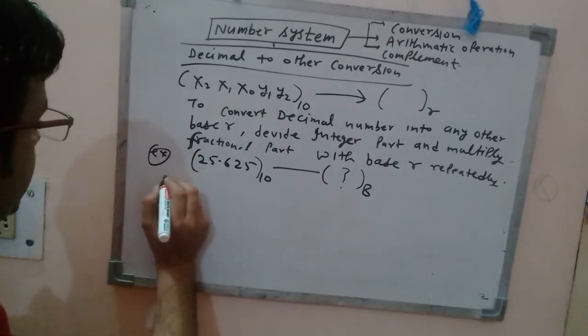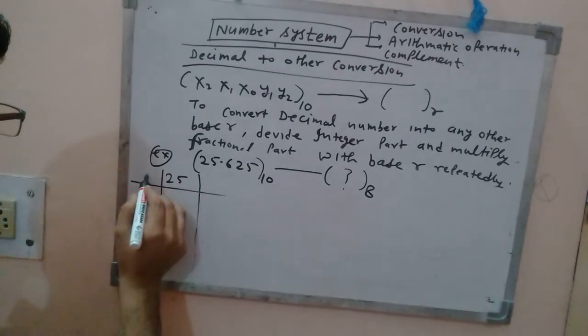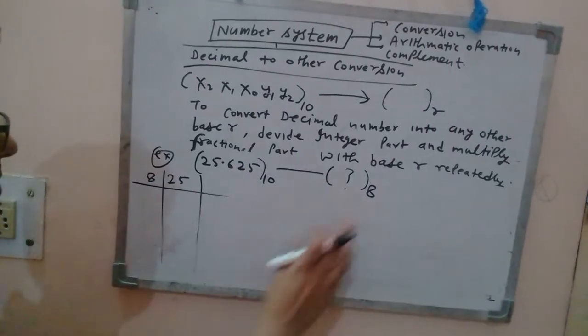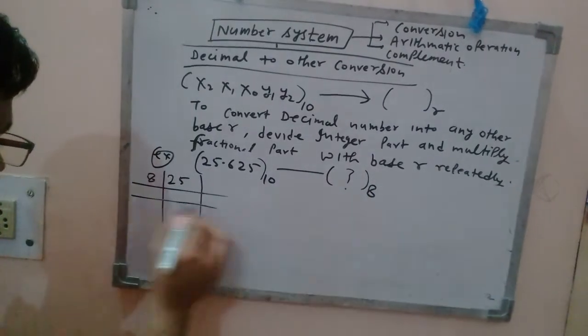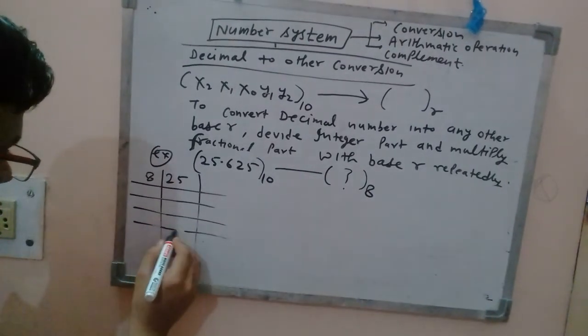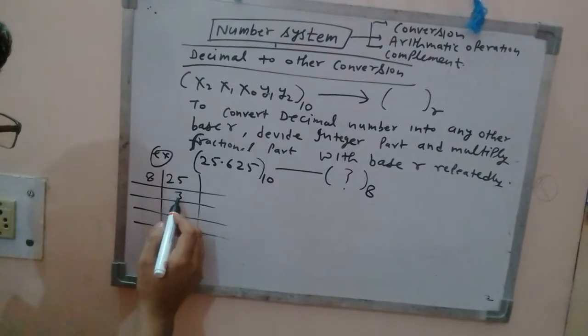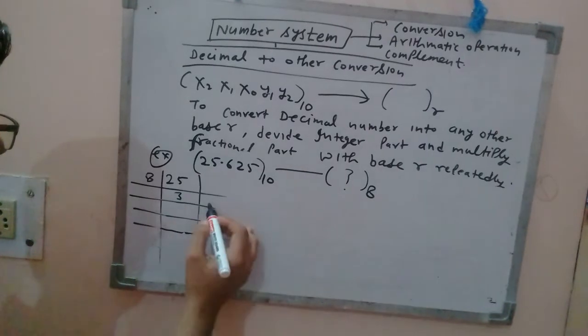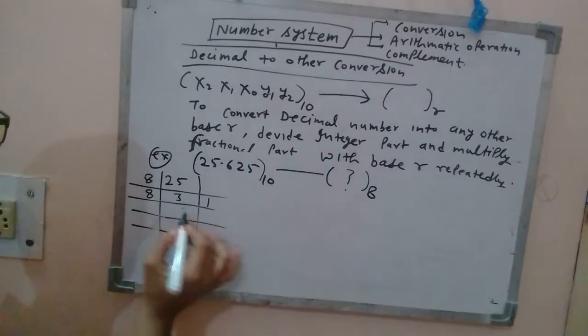Divide this 25 by the base, which is 8 here. R is 8. So 8 3s are 24. What is the remainder? 1 is the remainder. Again divide by 8.